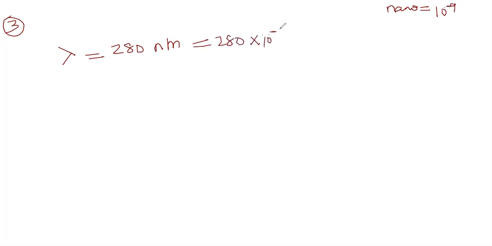Ultraviolet beam of wavelength they have given. Ultraviolet beam of wavelength 280 nanometer. What is nanometer? Nano. Whenever this word nano is there, the power is minus 9. Very good. So this is 280 into 10 power minus 9 meters. First write that. Is incident on lithium surface of work function.